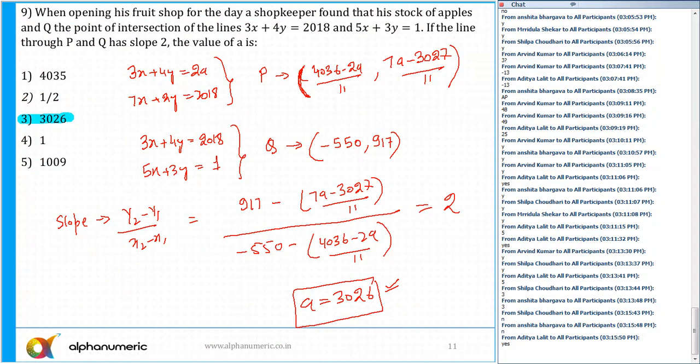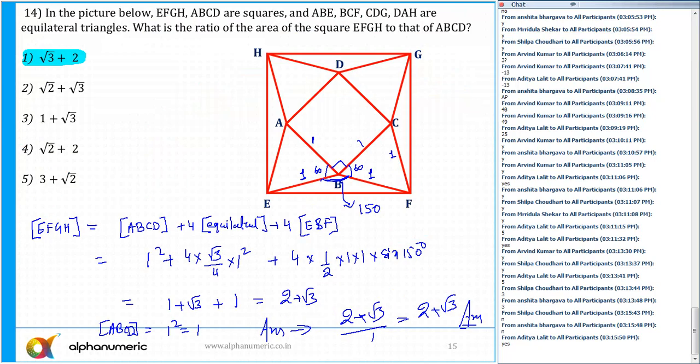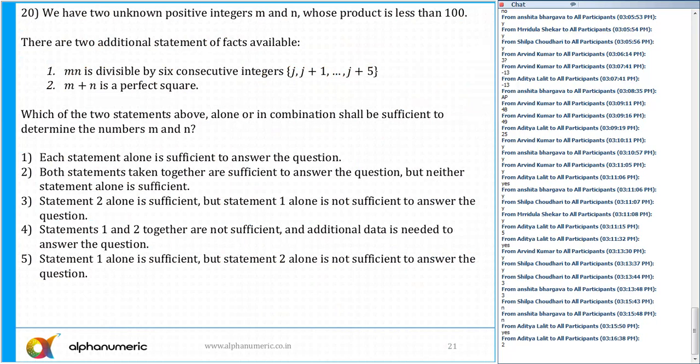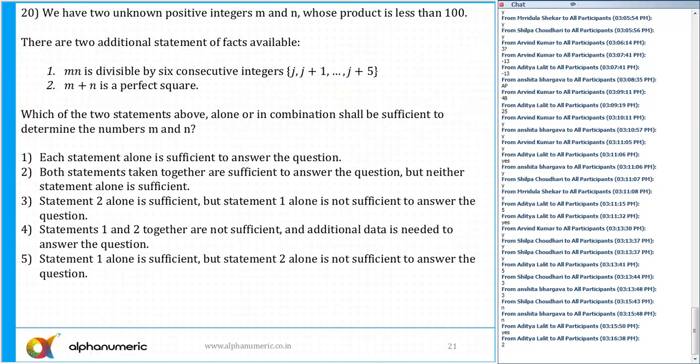Okay, let's move to the data sufficiency. 28th. What is the answer for question number 20? Anyone who can tell me?